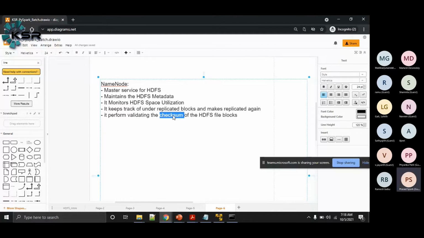If it is equal, then we can say the data is received reliably, without any corruption. The same thing happens with respect to HDFS blocks also.